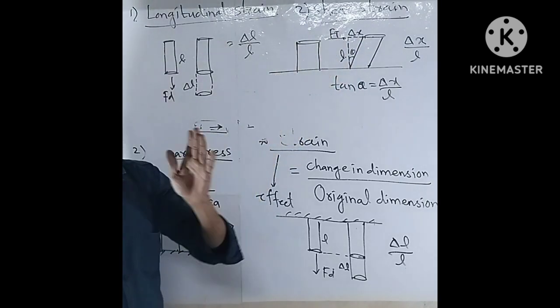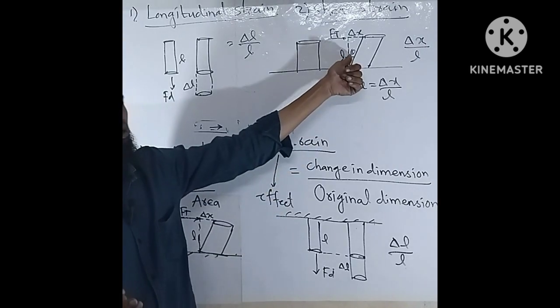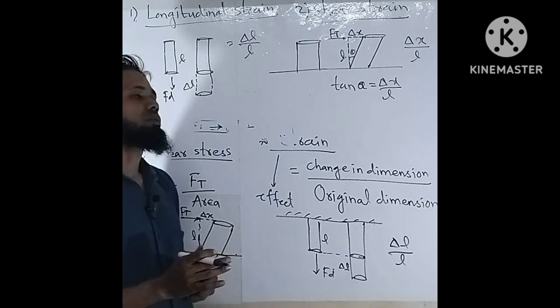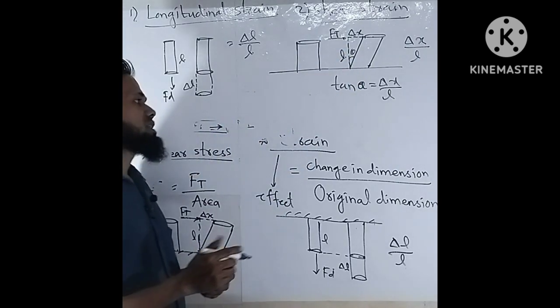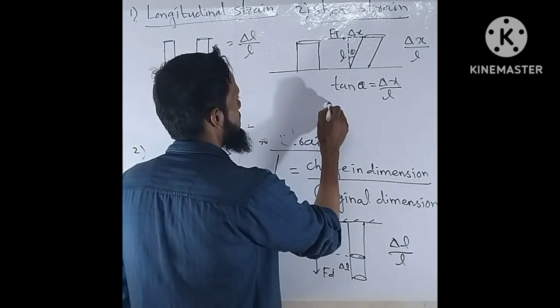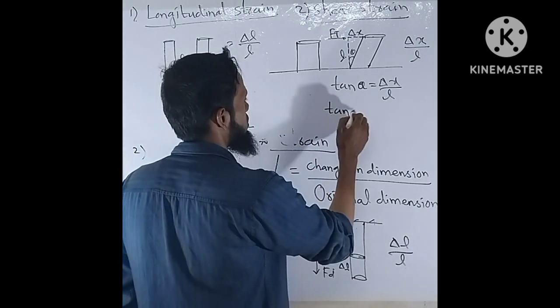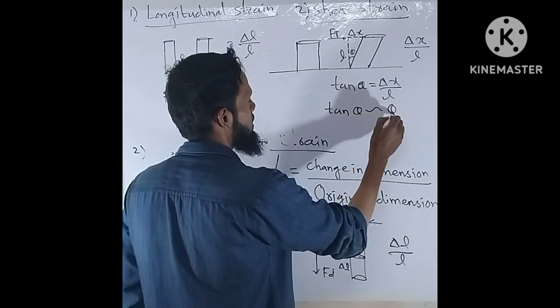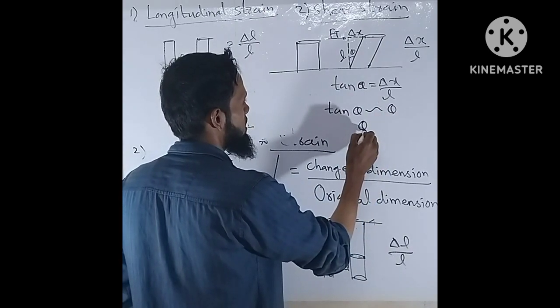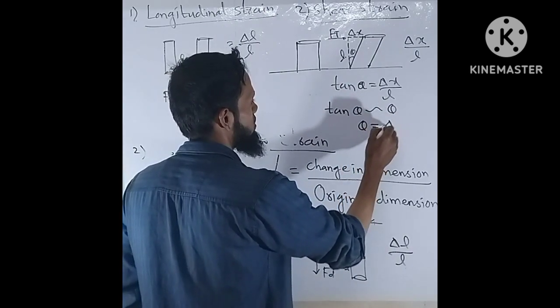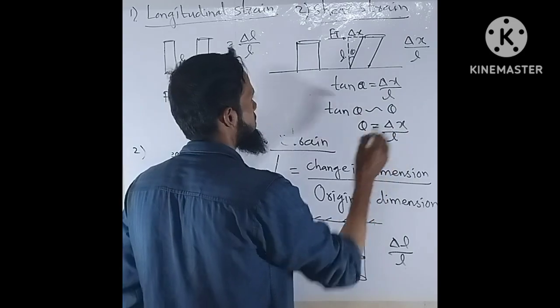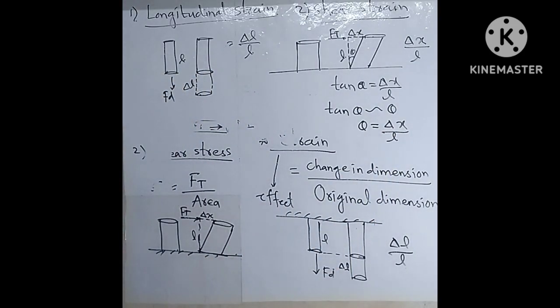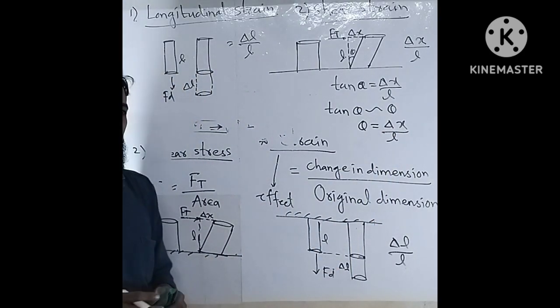Delta x will be very small, which means this angle theta is very small. So we know that when theta is very small, tan theta or sin theta will be equal to theta. So we denote this ratio as theta equals delta x upon L. This is the shear strain, right.